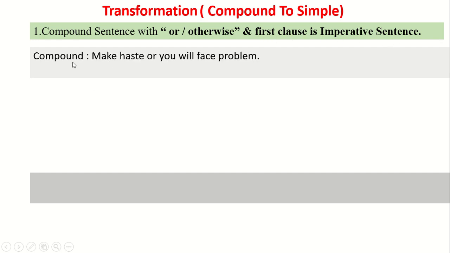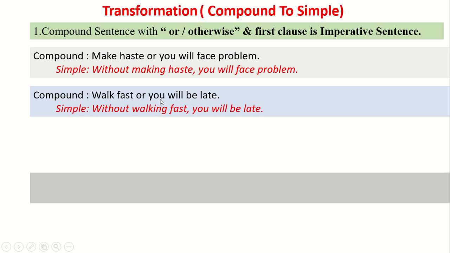Let's see the sentence. Make haste or you will face problem. You see, the first clause is in imperative form, and the conjunction or is written here. So to make it simple, we will use without plus verbing. That is without make in ing form, without making haste, you will face problem. The second clause is unchanged and instead of the conjunction, we use a comma here. So it becomes: without making haste, you will face problem. Second example: walk fast or you will be late. So it will be: without walking fast, you will be late.